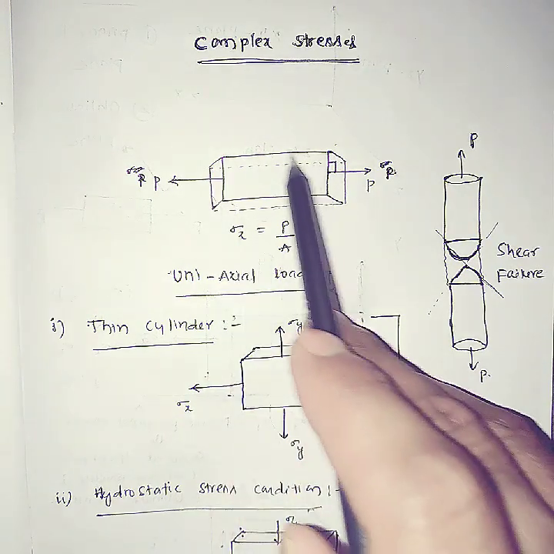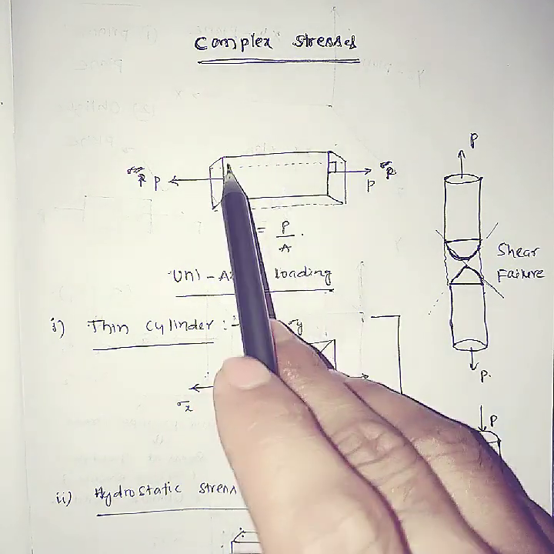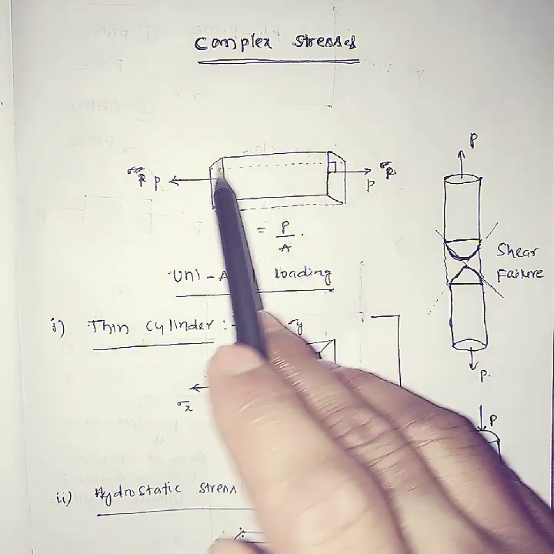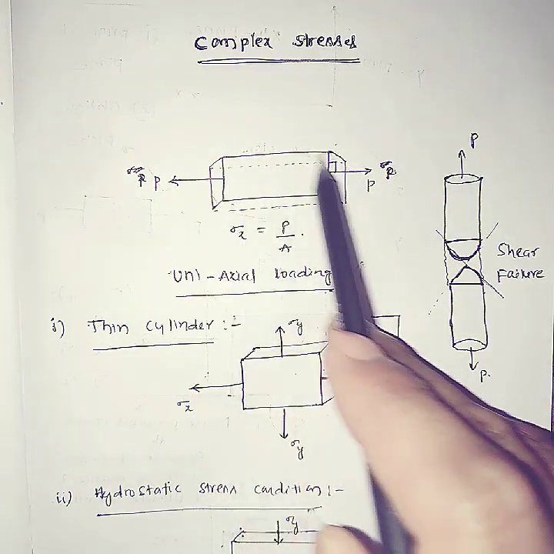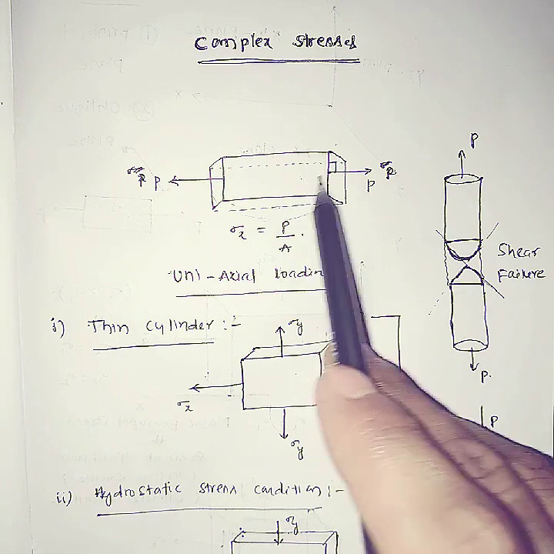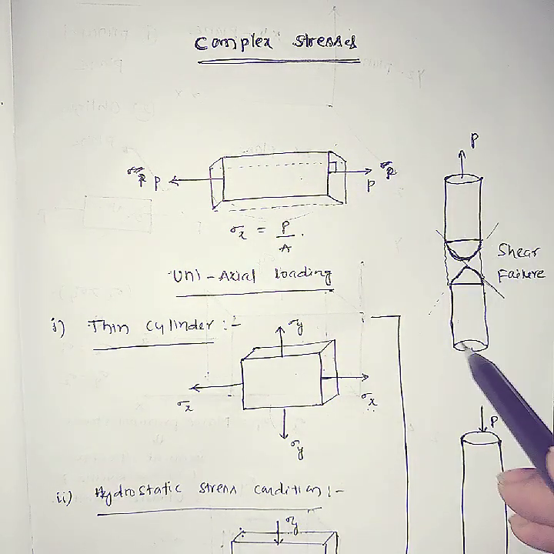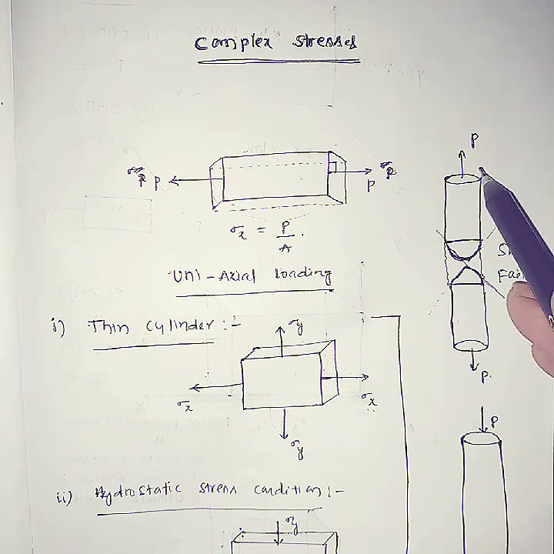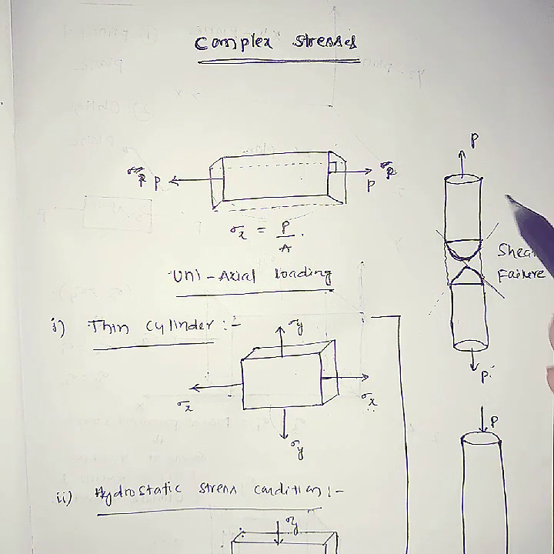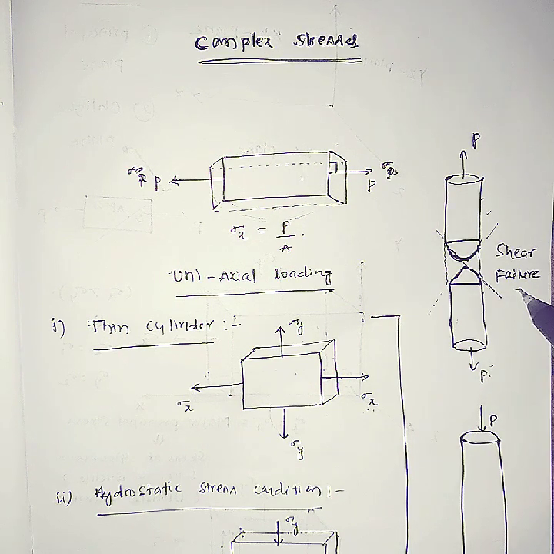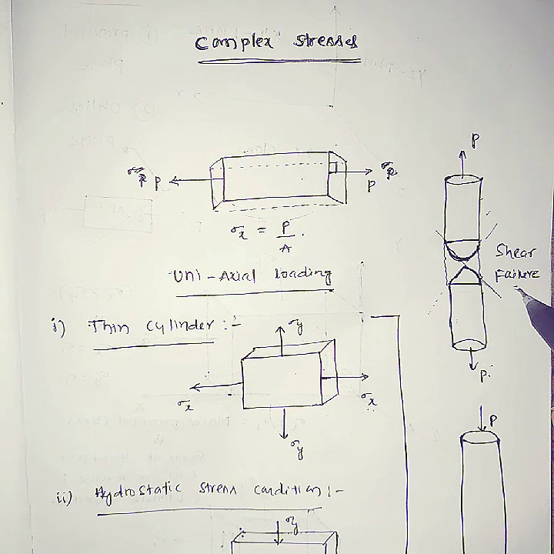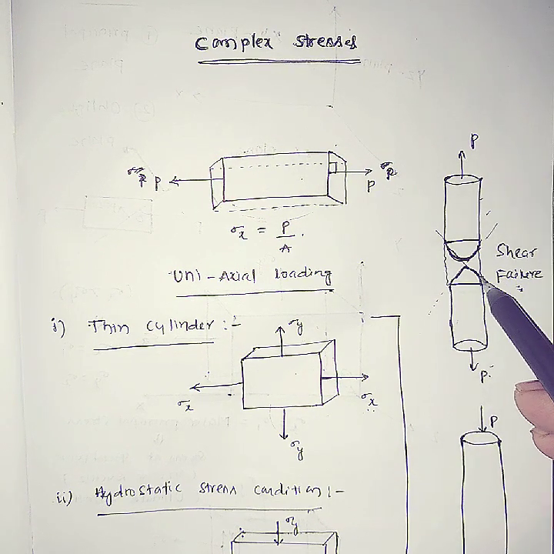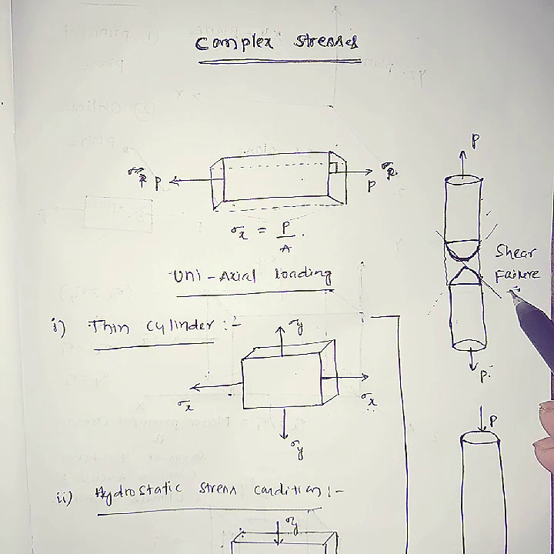Now let's understand. Before complex stresses, first consider a uniaxial load. The best example of a uniaxial load is the UTM machine. In a UTM machine, you are applying a tensile load. Whenever you apply a tensile load, the material will fail in shear. That means the maximum shear stress is induced on the body, which is why this failure is a shear failure.